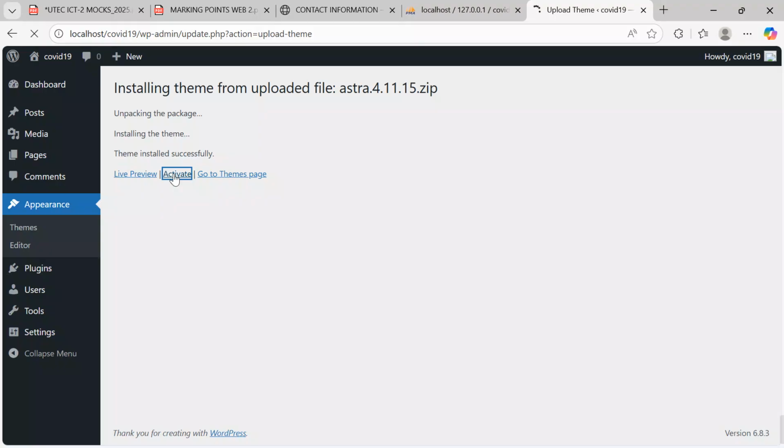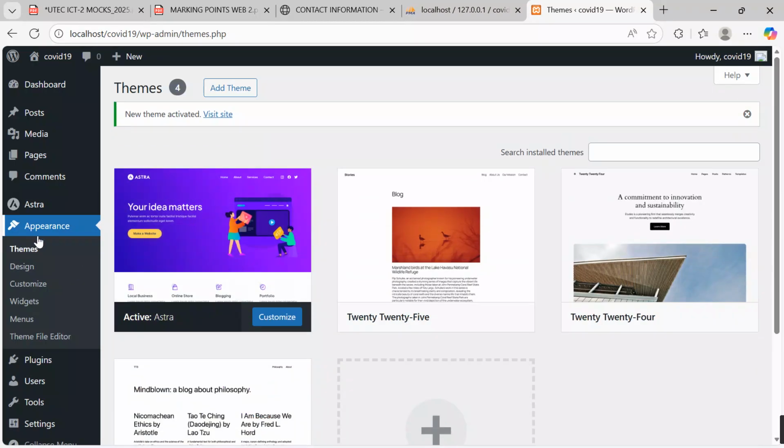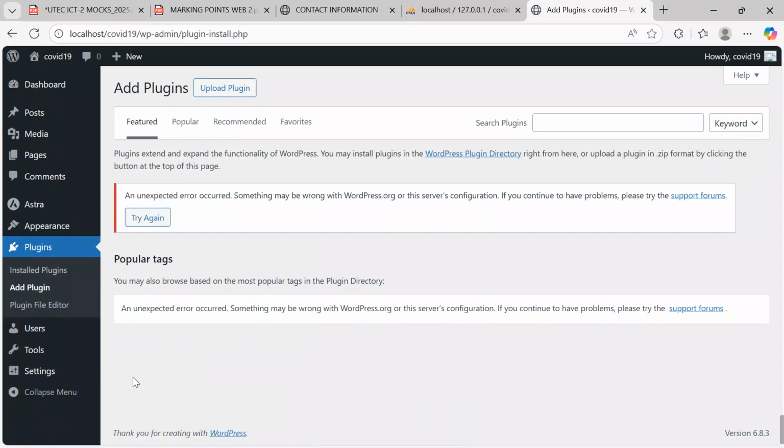Now, after activating the theme, you have to go and install plugins. So I'll close this AI builder. I come to plugins over here, say add plugin, and click on this button. When you click on it, we shall say upload plugin.